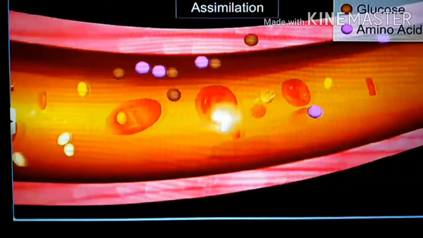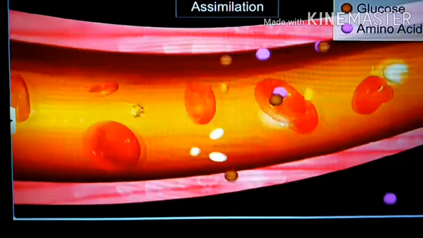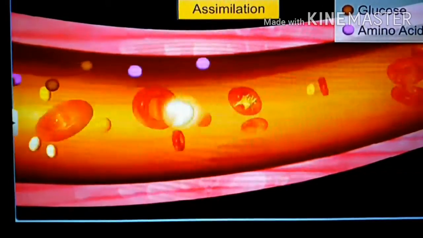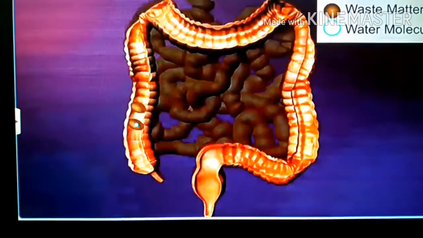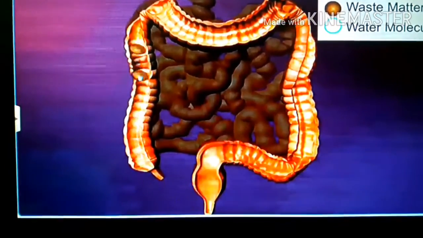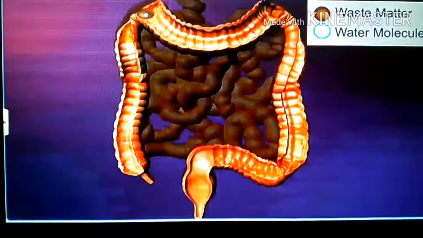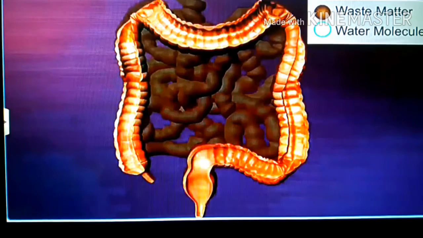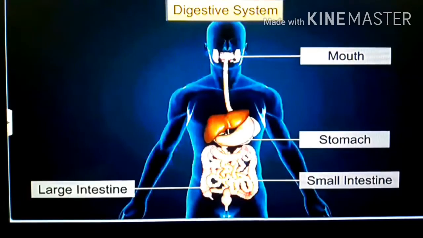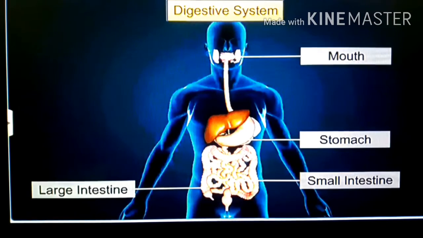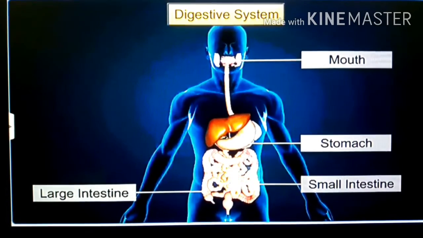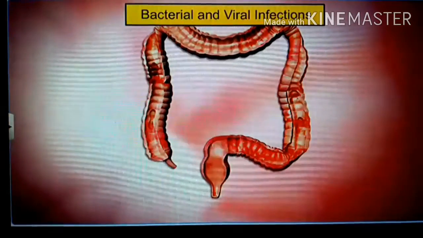Assimilation means that glucose and amino acids mix with the bloodstream, and this process is called assimilation. Waste matter and water molecules are also absorbed in the large intestine. So in the digestive system, absorption takes place in all parts: mouth, stomach, small intestine, and large intestine.